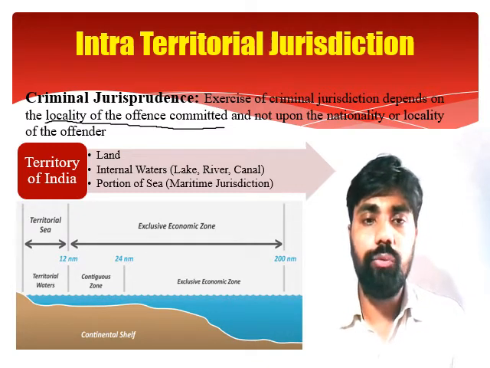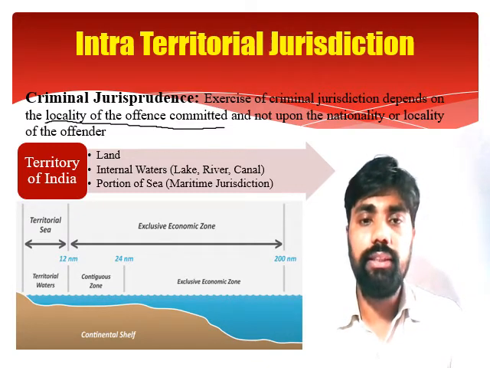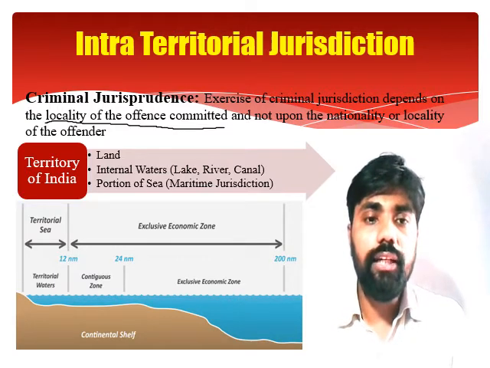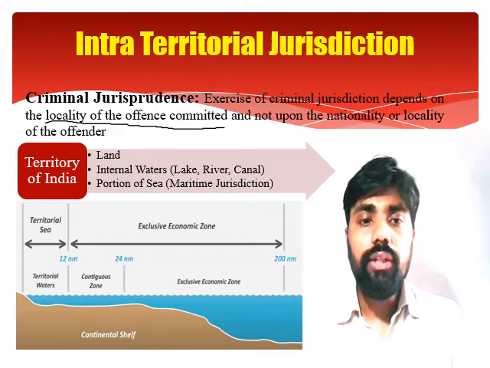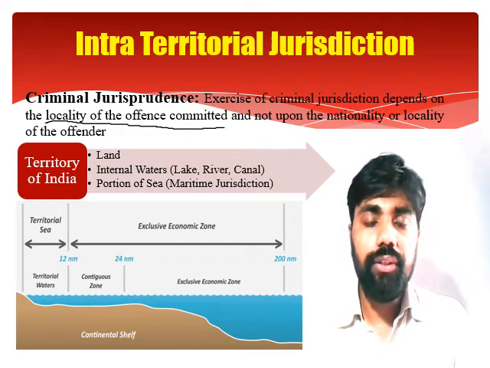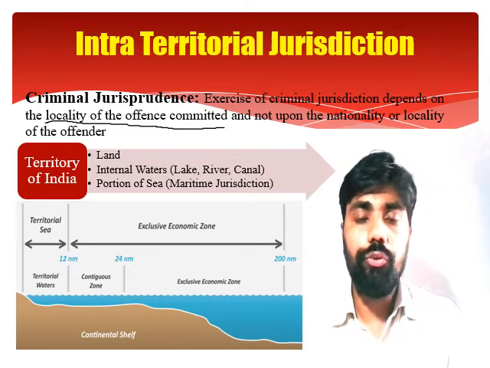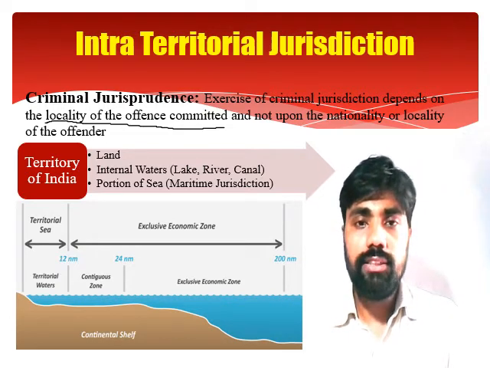In sea area, we measure the length of the sea with the nautical mile and not with the mile or the kilometer. So Indian courts would have a territorial sea or the exclusive jurisdiction up to 12 nautical miles. What does it mean?